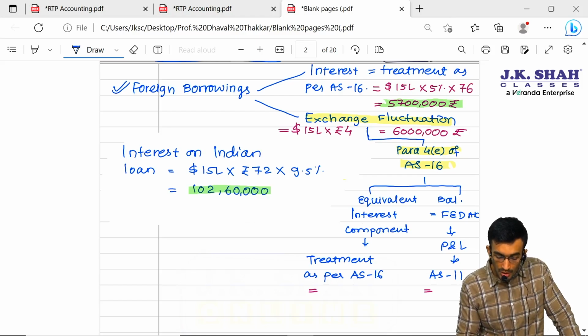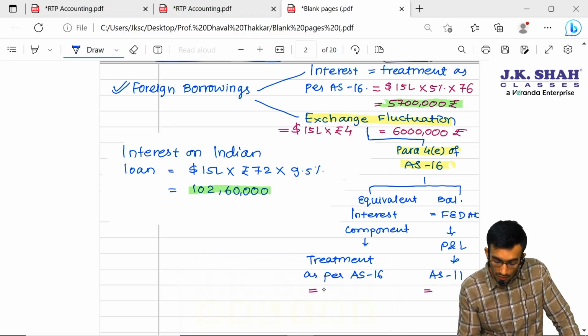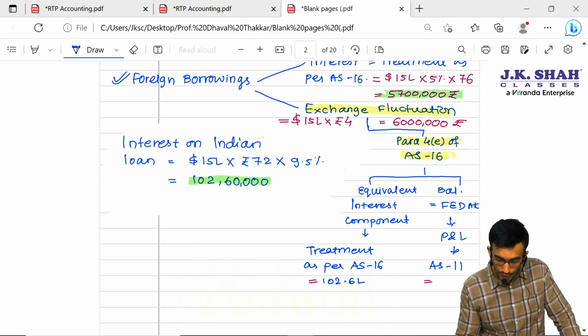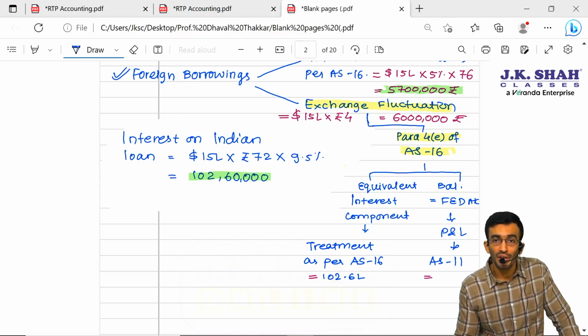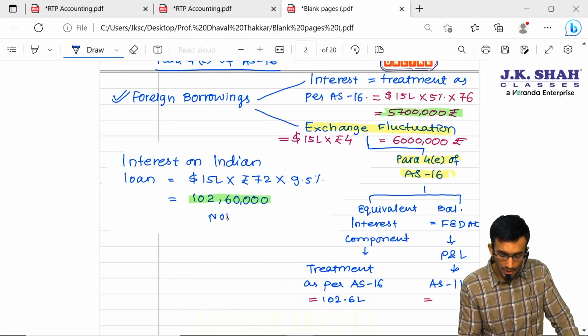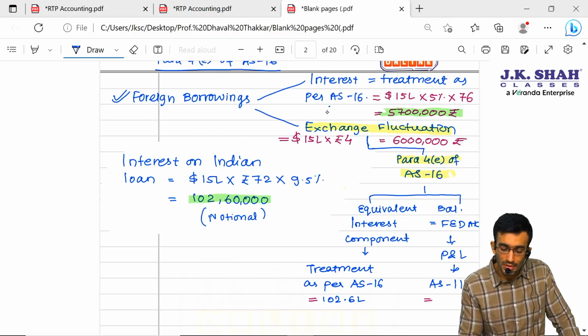How to calculate? Sir, if we would have borrowed the loan in India, then we would have capitalized 102.6 lakhs. But, sir, since we have taken the loan from the foreign country, the actual interest, see, basically, can I say this is nothing but the notional interest? This is notional because this is not the actual. Actual is this one. This is nothing but the actual interest.